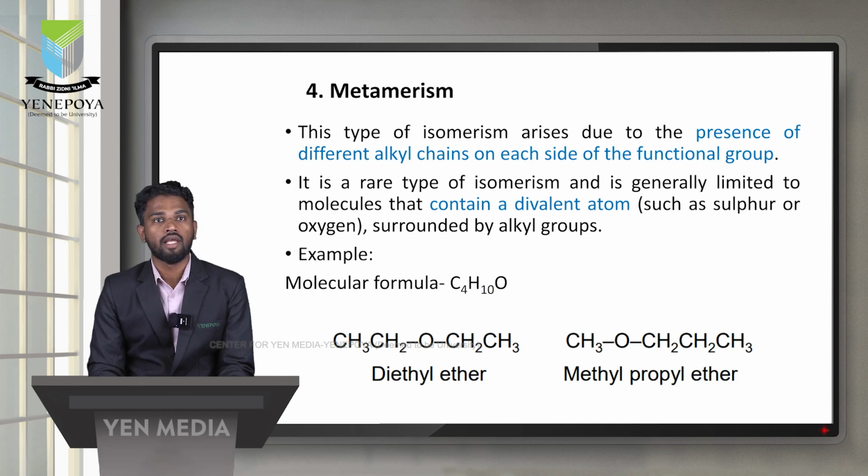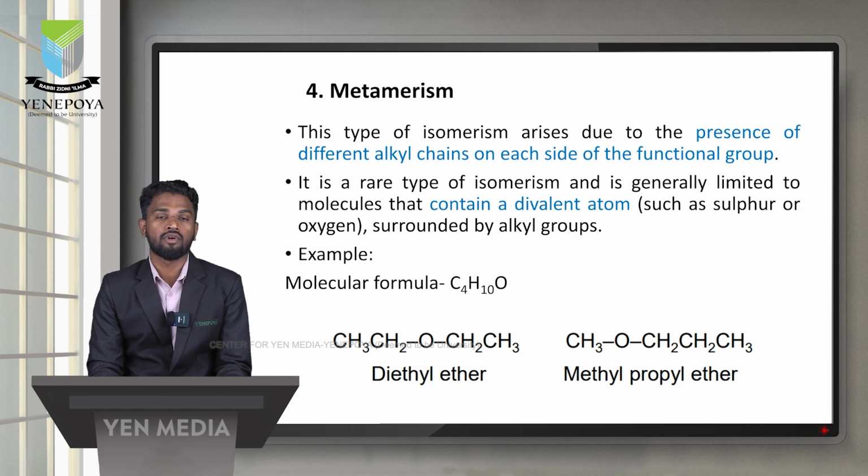See the example that has the same molecular formula but different alkyl chains on the functional group. For example, diethyl ether and methyl propyl ether. Both have the same molecular formula, C4H10O. In diethyl ether, the ethyl group is on either side of the oxygen atom, where the ether oxygen is the functional group.